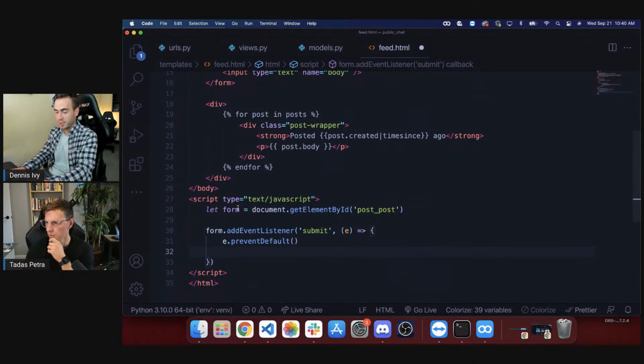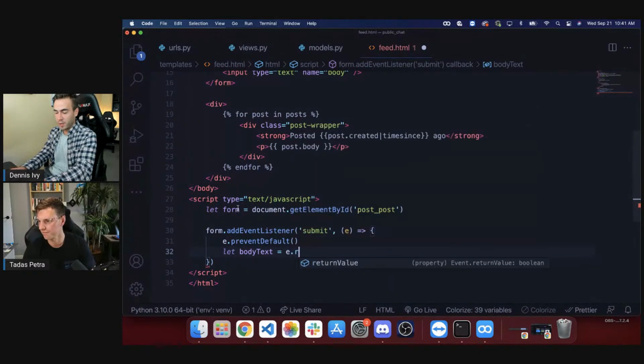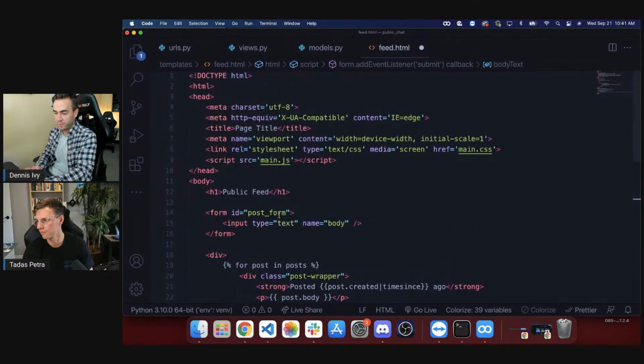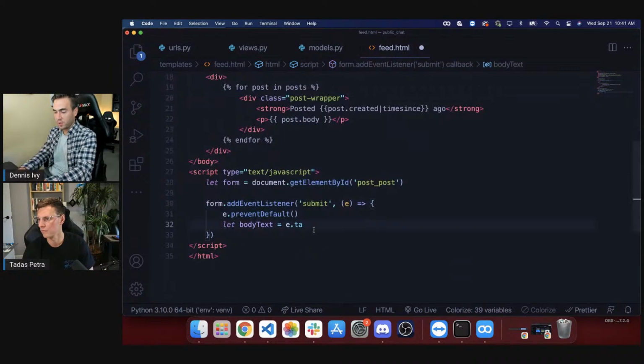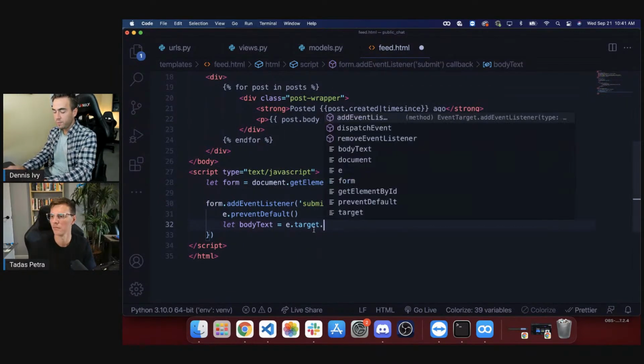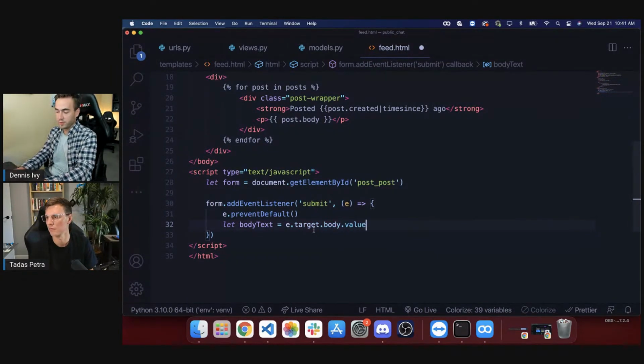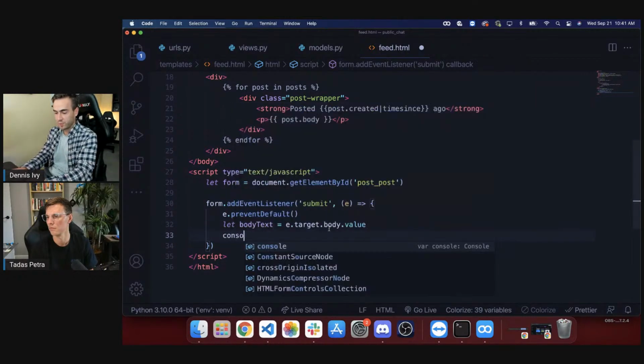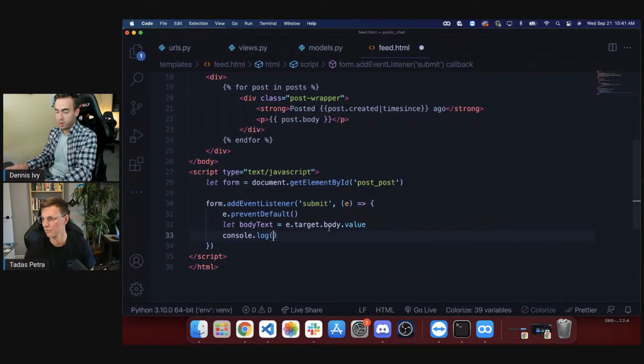And then we want to get the body text. So we'll just do bodyText, because with JavaScript we usually camel case things. So we'll just do e.target, and we're going to get the body value. So this value from the form, we're just getting that. Whatever the name was, e.target.body.value. We're just getting that element, and then let's console this out, just to make sure it's working. console.log(bodyText).